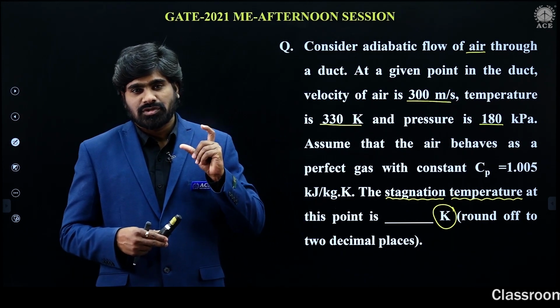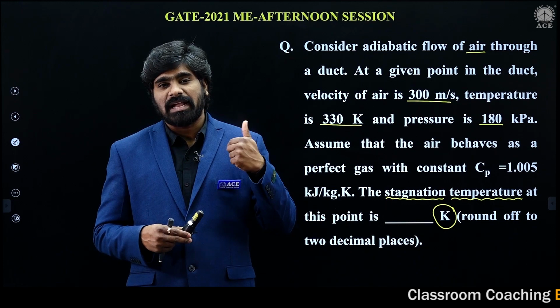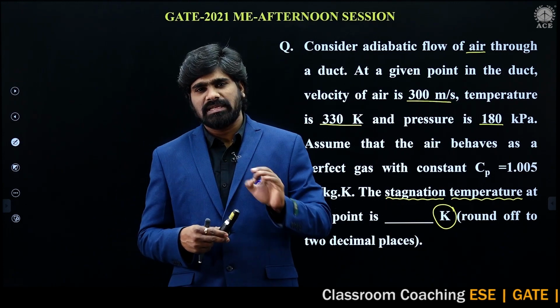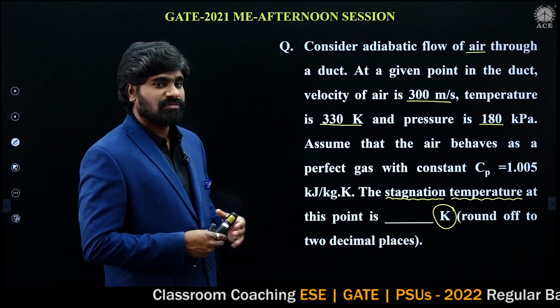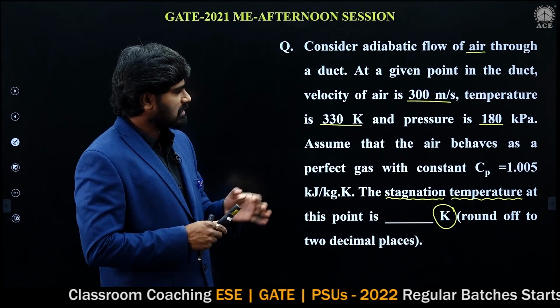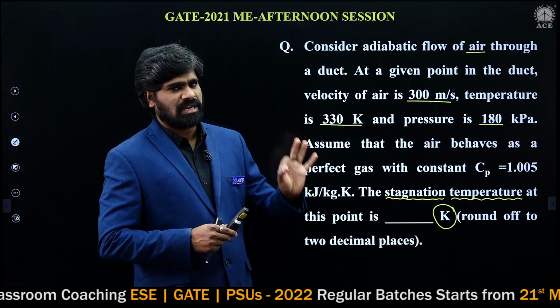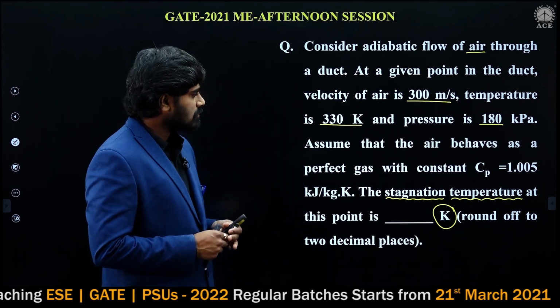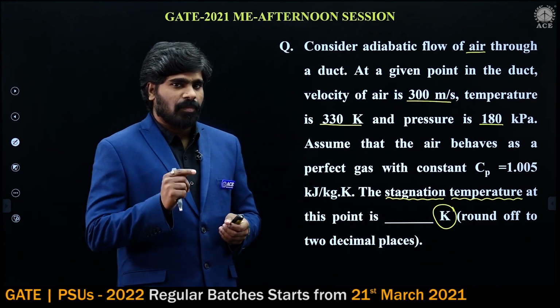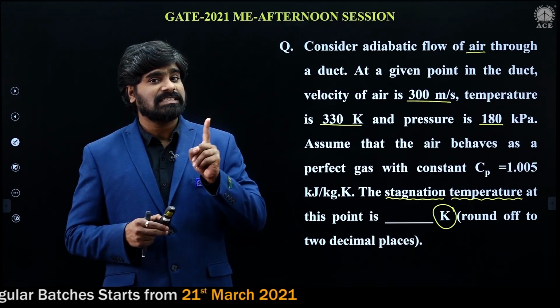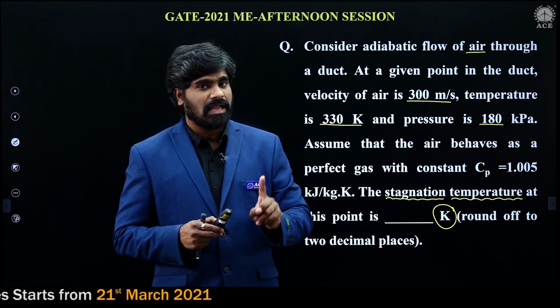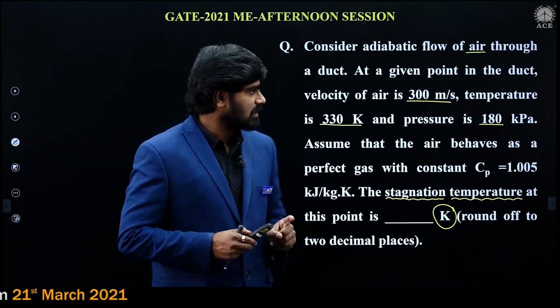What is velocity of sound? What is Mach number? What is sonic velocity? So many things we have studied. This is a very simple, straight question. In compressible fluid flow, I have given the relation between stagnation temperature and static temperature. That relation I am going to use.